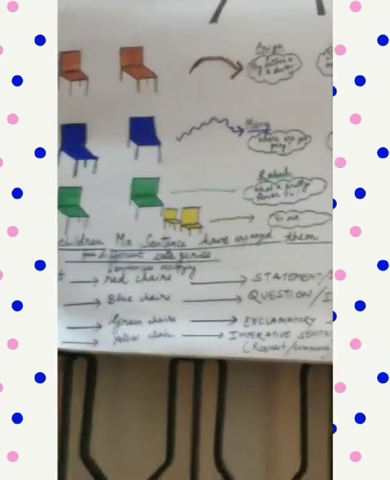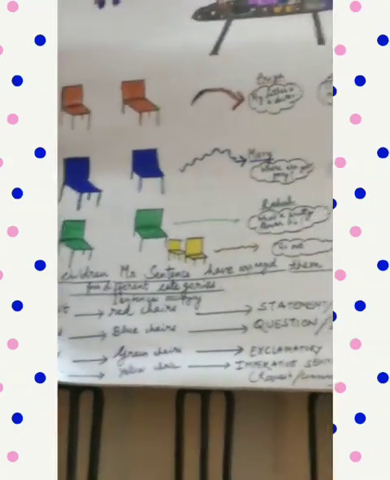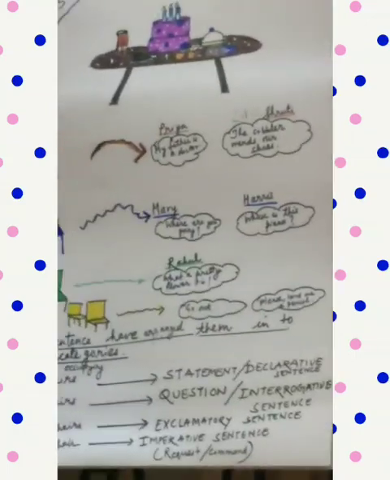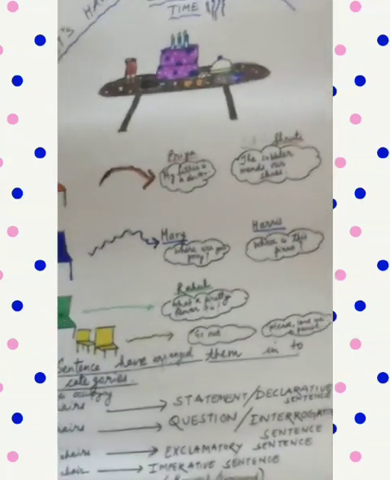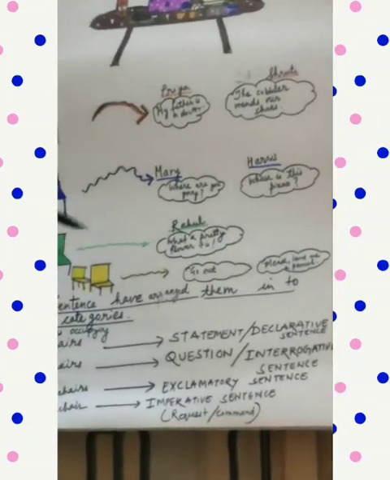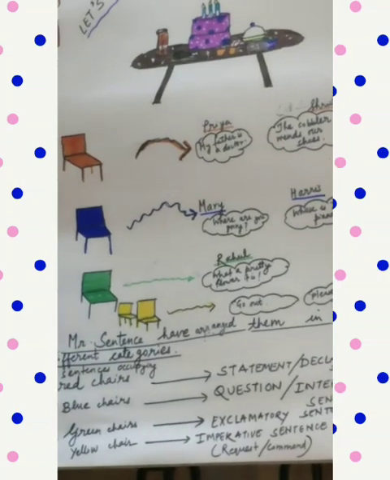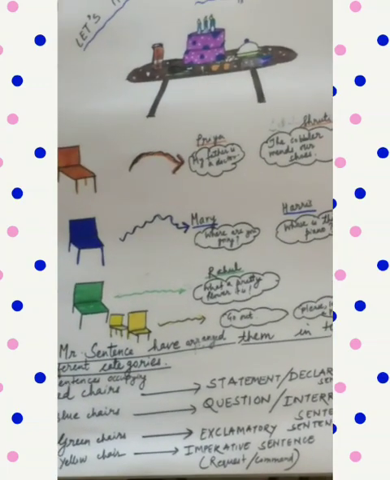Now another boy, Rahul, was quietly waiting. When will his turn come? Then Mr. Sentence told him, because you're beginning with a capital letter and ending with an exclamation mark, please go and occupy the green color chair. So Rahul came and sat in the green color chair.